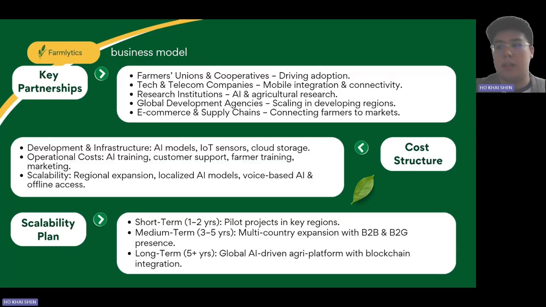So in our short-term plan, in the next 1 to 2 years, we will mainly focus on pilot projects in key regions such as underdeveloped countries like Africa and South Asia. In the next 3 to 5 years, we will aim to expand our solution to multiple countries with B2B and B2G presence. In our long-term vision, beyond 5 years, we will aim to be the global AI-driven agricultural platform with blockchain integration.